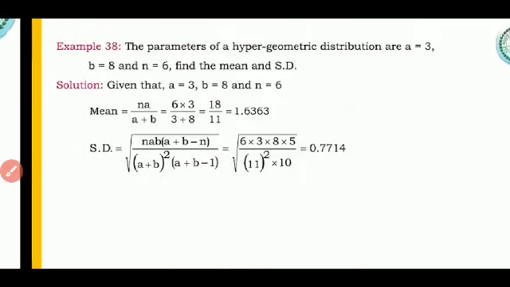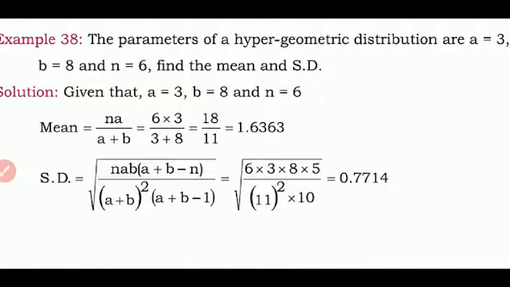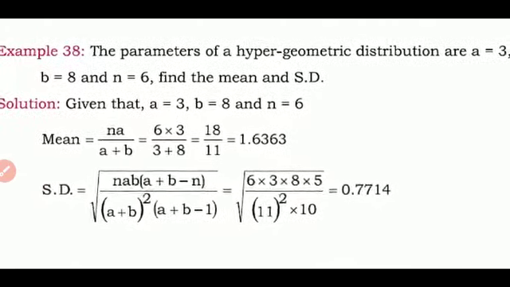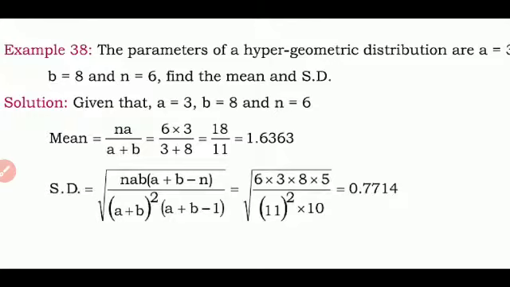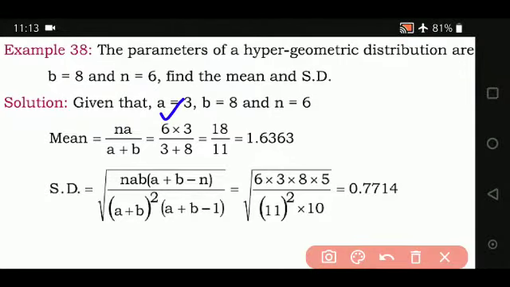One more example of the same category. The parameters of a hypergeometric distribution are A is equal to 3, B is equal to 8 and N is equal to 6. Find the mean and standard deviation. The first step, write the given things. A is equal to 3, B is equal to 8, N is equal to 6.